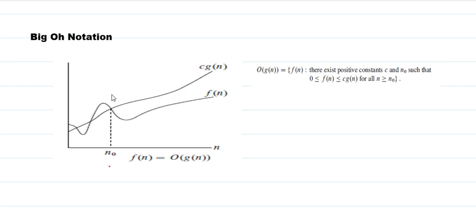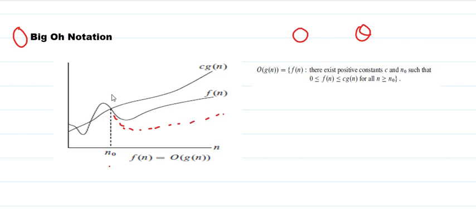Hello friends, in this video we will talk about the next asymptotic notation, which is nothing but big O notation, and it's denoted by this particular symbol, which is nothing but capital O. If you compare this notation with our previous notation, which is theta notation, you can notice that this particular line is missing.